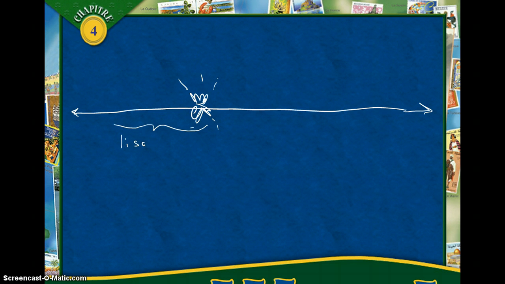Je lisais. Je faisais la vaisselle. Then also, in this one specific time right here was the explosion. So what did you do right here? Je me suis levé. Right here, je suis allé à la fenêtre. Right here, j'ai téléphoné à la police. Okay, and you can use this timeline as a visual to help you decide whether you're going to use the passé composé or the imparfait for a part of your story.